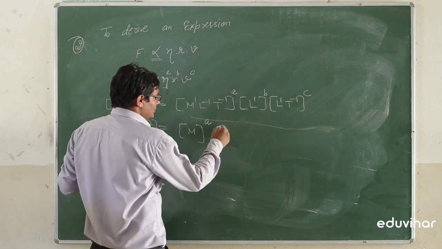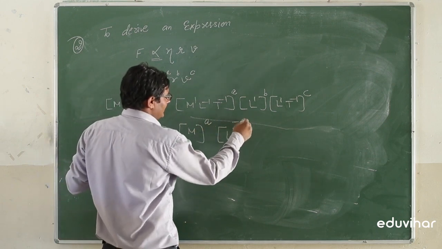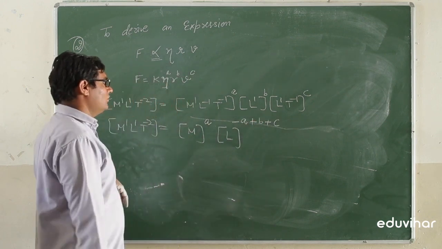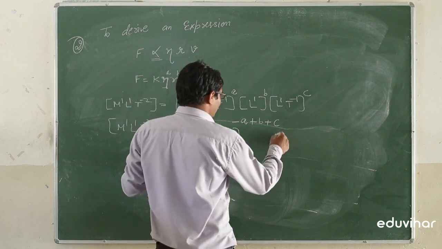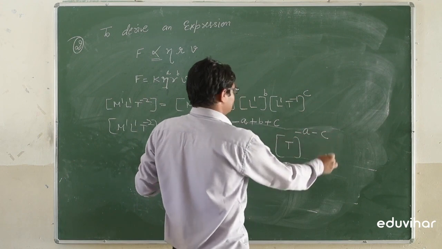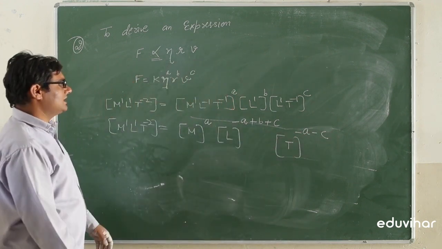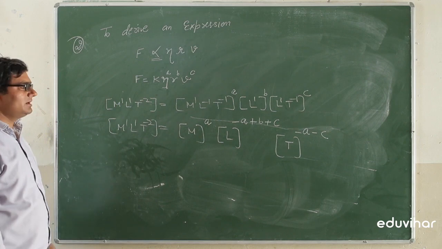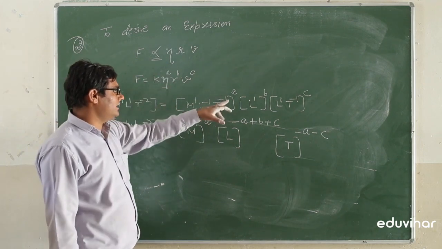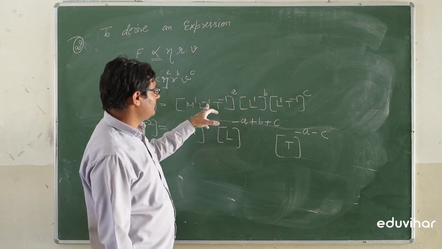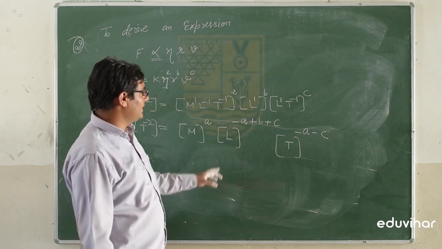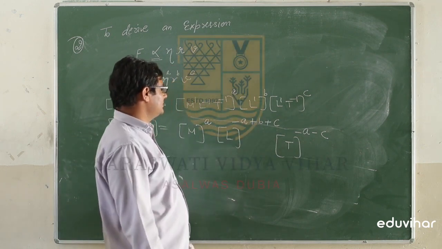For the length there will be the powers minus a plus b plus c, and for the time there are two powers, T is minus a minus c. These are the powers of the mass, length and time in terms of the constants: mass having the power a, length having the power minus a plus b plus c, and time having the power minus a and minus c.